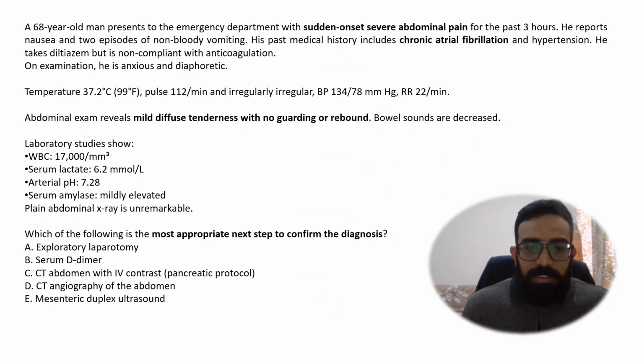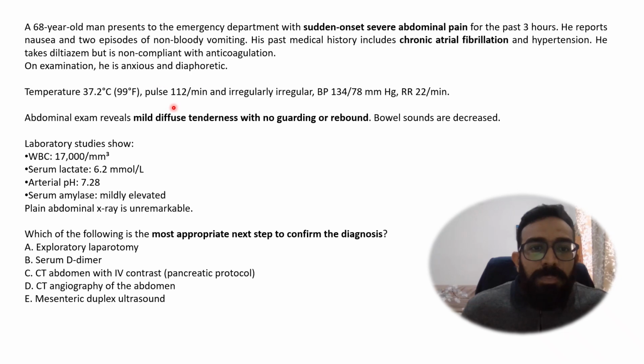We have a 68-year-old male with sudden onset severe abdominal pain for the past 3 hours and vomiting. History of chronic atrial fibrillation. This is going to be very important. And hypertension. And he is non-compliant with his anticoagulation.